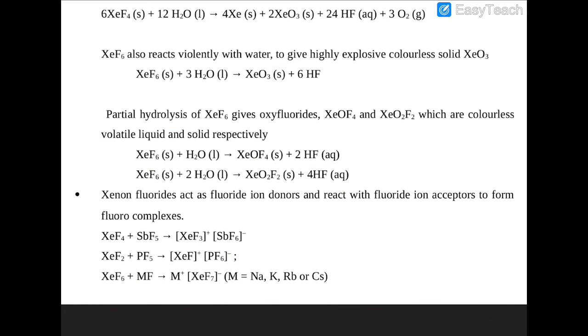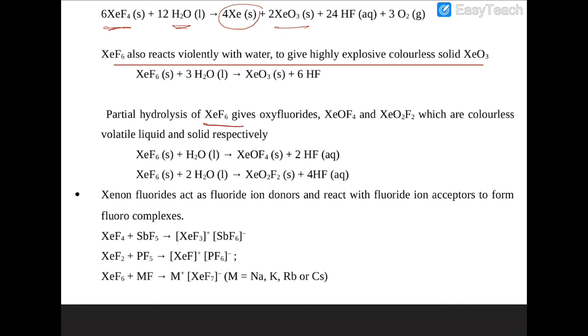Now look at this question. XeF4 is hydrolyzed to give you what? Xenon, that is in the 0 oxidation state, and XeO3 that is in the +6 state. XeF6 also reacts with water to give highly explosive colorless XeO3. And partial hydrolysis of XeF6 I already told you.